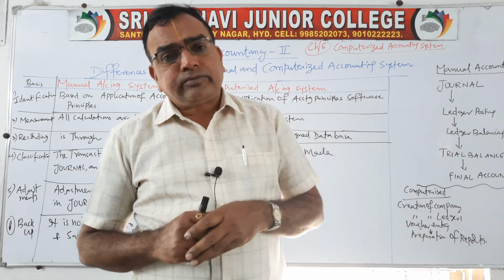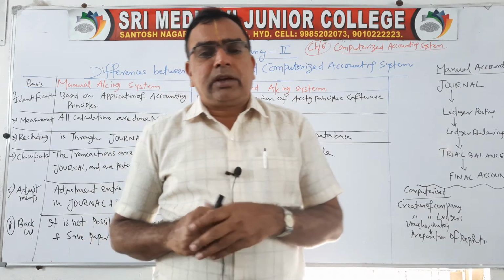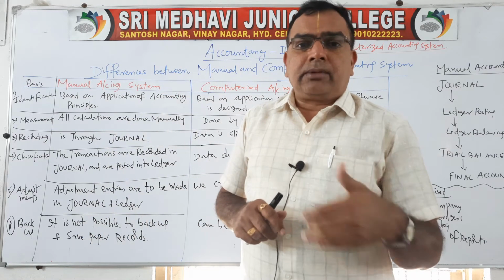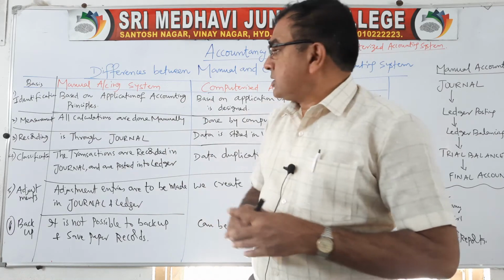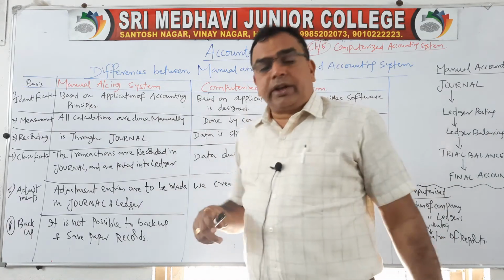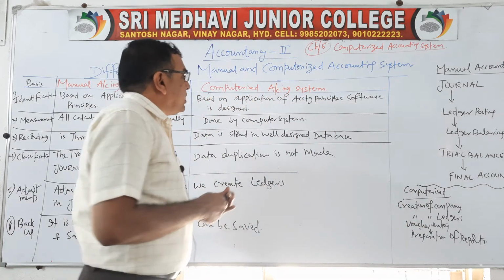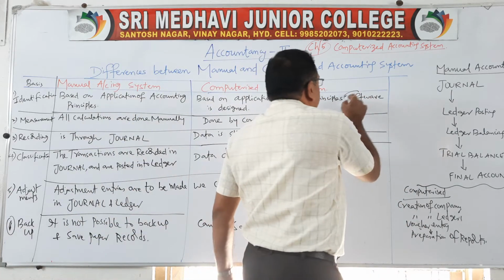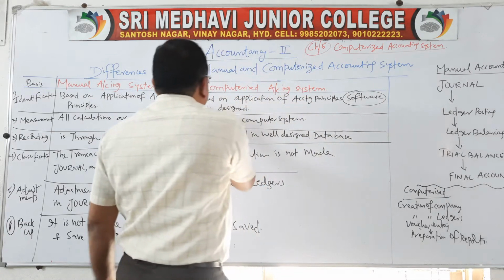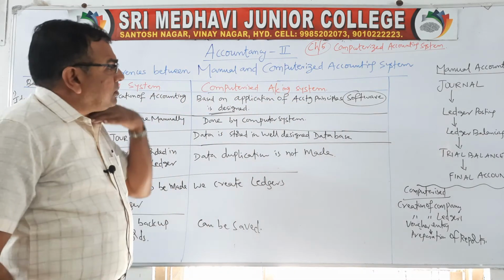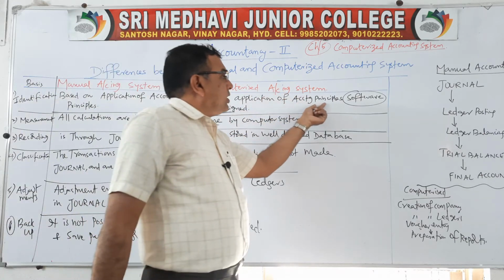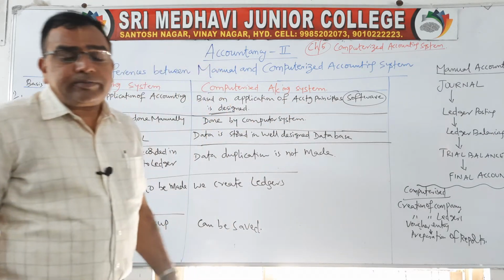Then for recording purpose, we apply classification of accounts like nominal account, personal account and real account. Accordingly, we record the transactions. So under computerized accounting, we will have a software designed in order to identify the business transactions. So we identify the transactions based on accounting principles built into the software.